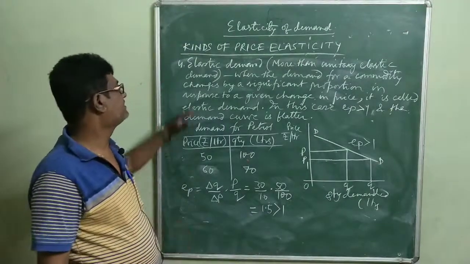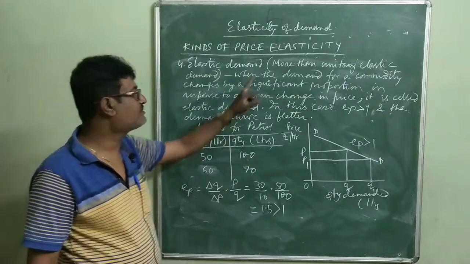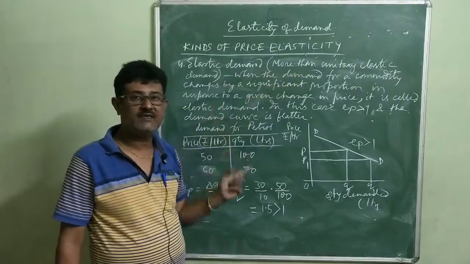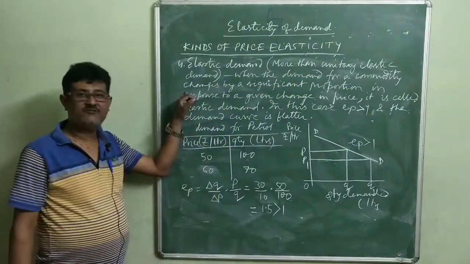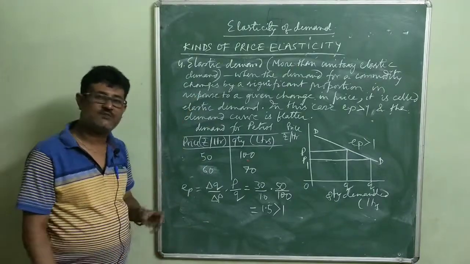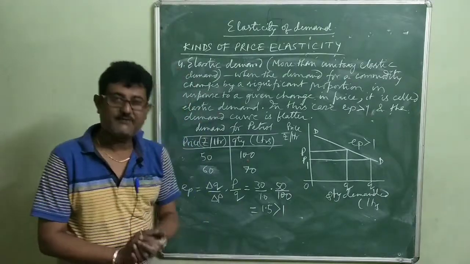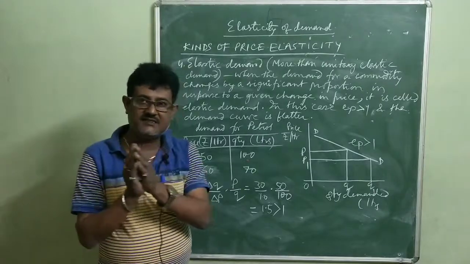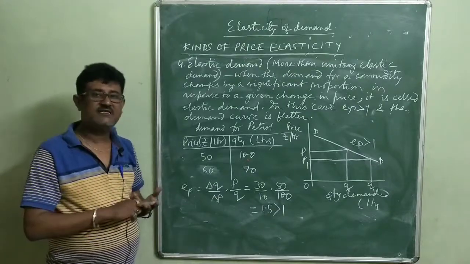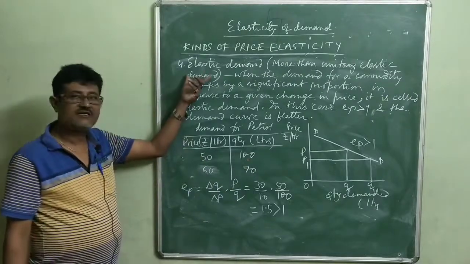So let us discuss the next point, that is elastic demand. Elastic demand is also called more than unitary elastic demand. More than unitary means more than 1. So when the demand for a commodity changes by a significant proportion in response to a small change in its price, it is called elastic demand. That means when the price changes by a small proportion and as a result the demand changes by a significant proportion, it is called elastic demand.